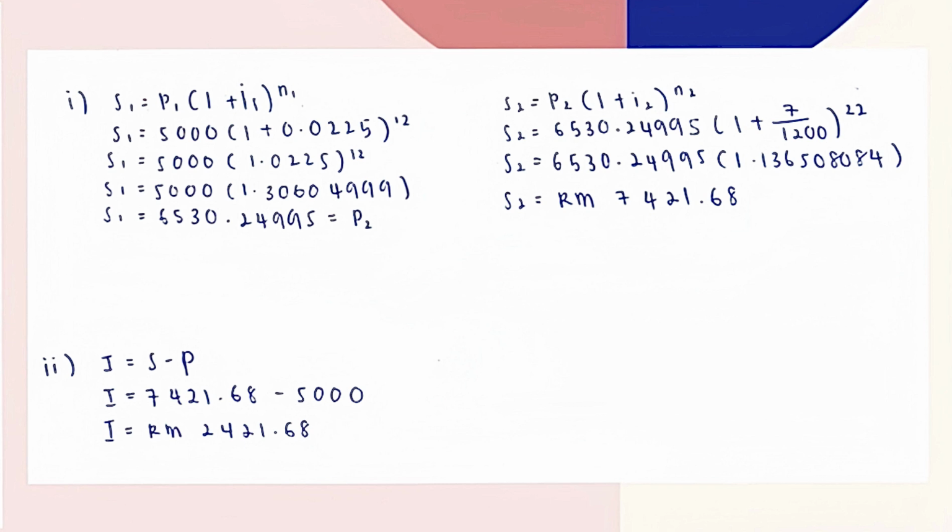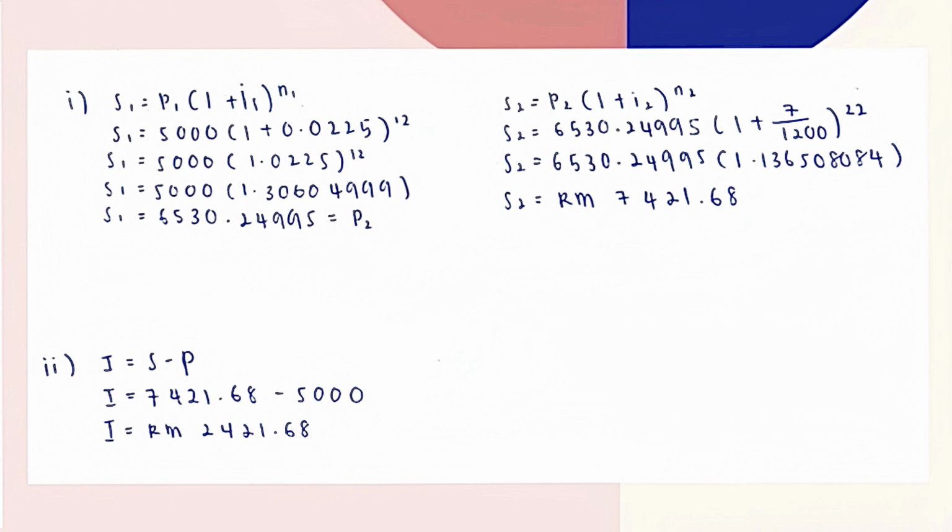Then 5000 times 1.3060499, so S1 equals 6530.24995. The amount of S1 is also the amount of P2.